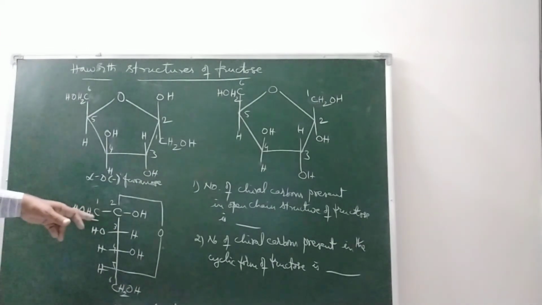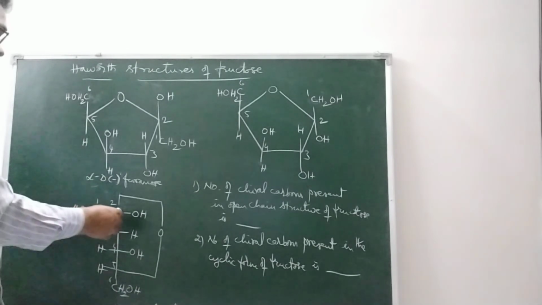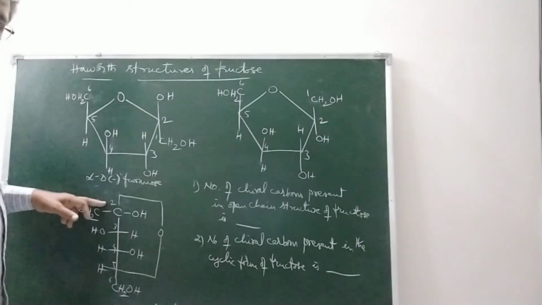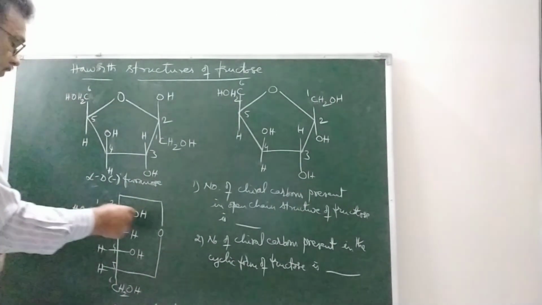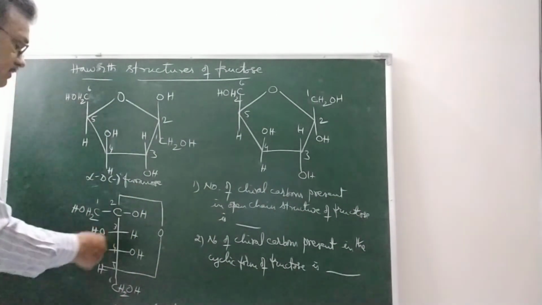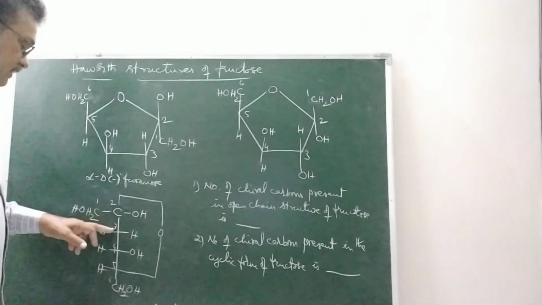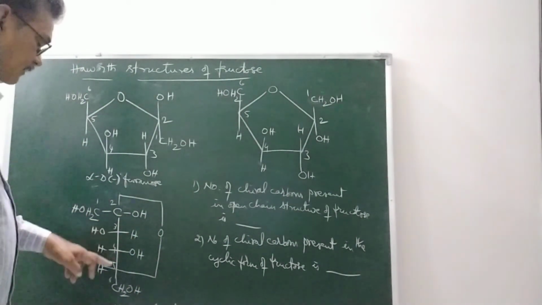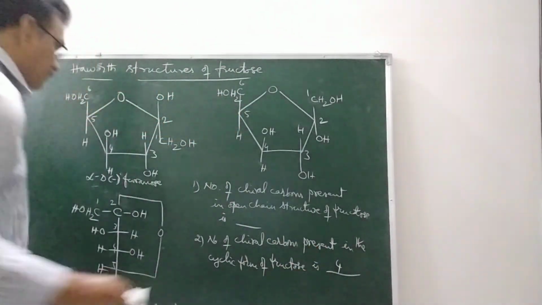The cyclic form is already there. So here it is one chiral carbon because it is bonded with different atoms or groups: OH, CH2OH, and this O. So 1, here also this is 2, 3, 4. So in the cyclic form, 4 chiral carbons are present.